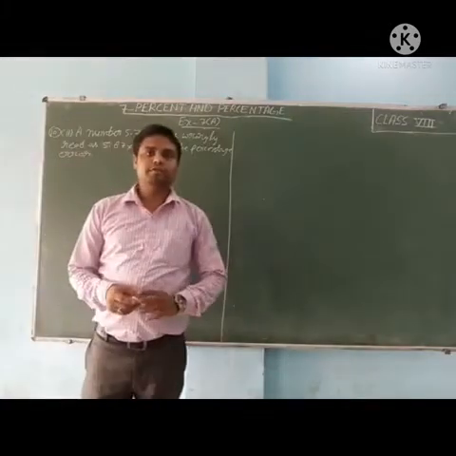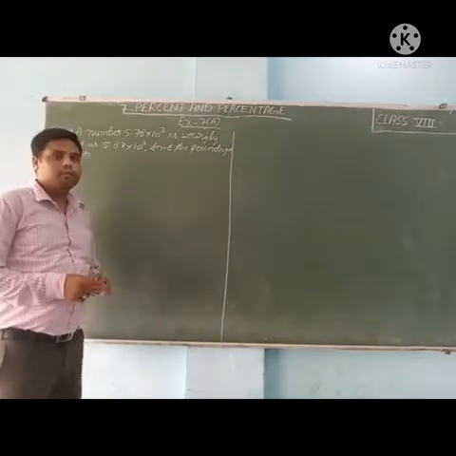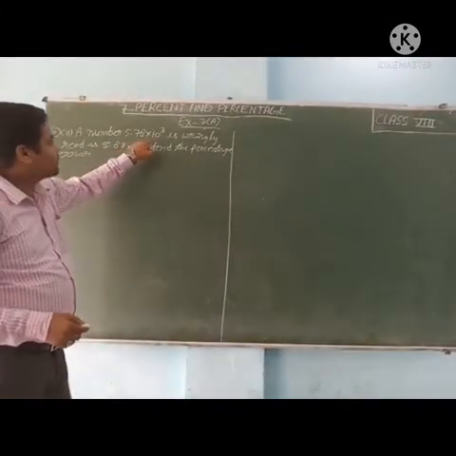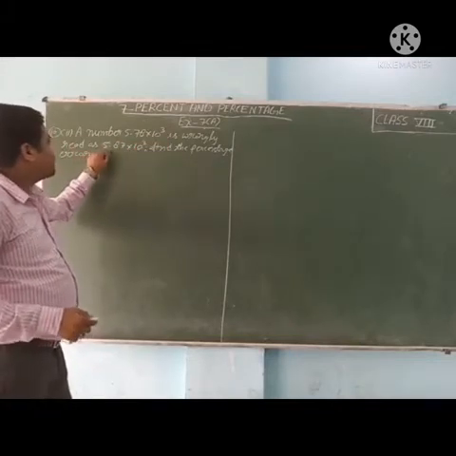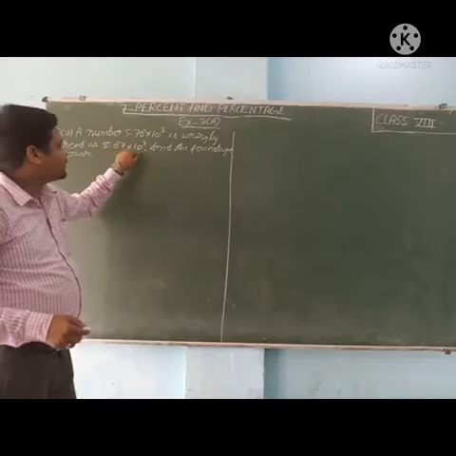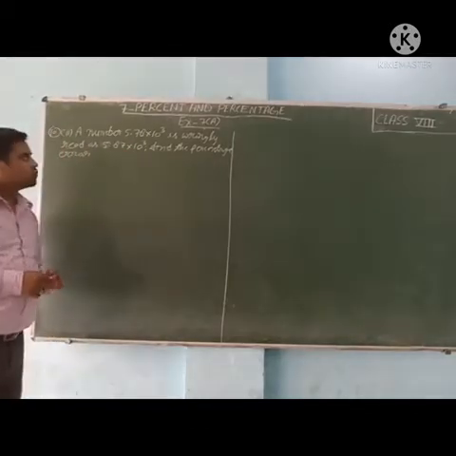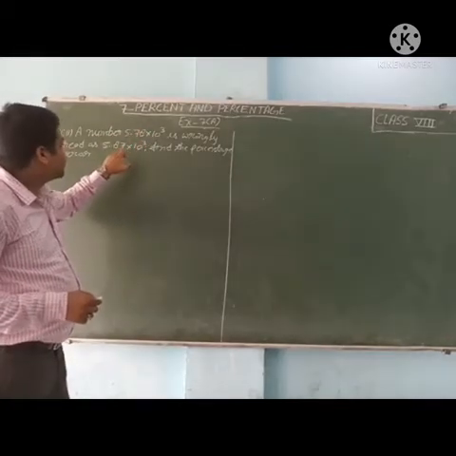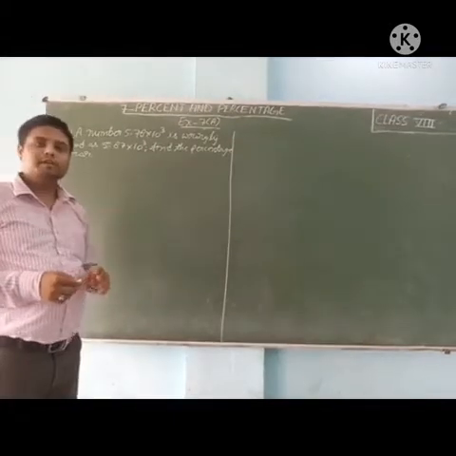Now students, see the second part of the 10th sum of your book. A number 5.78 multiplied by 10 raised to power 3 is wrongly read as 5.87 multiplied by 10 raised to power 3. Find the percentage error. So this is the correct number but wrongly read as 5.87 multiplied by 10 raised to power 3. We have to find the percentage error.